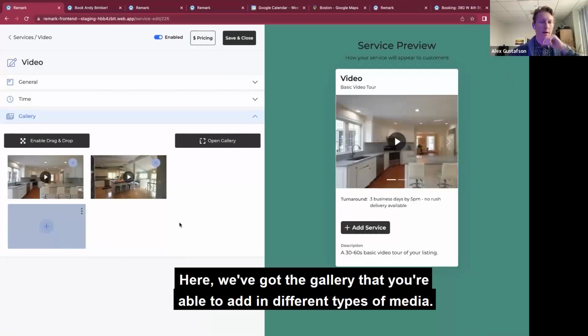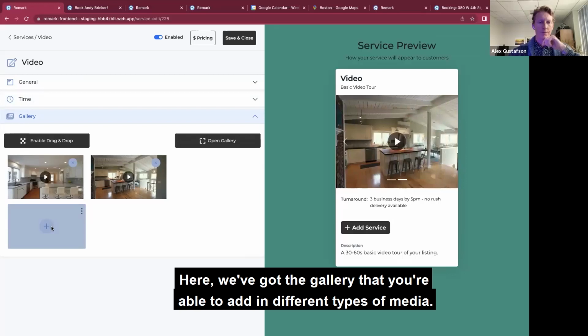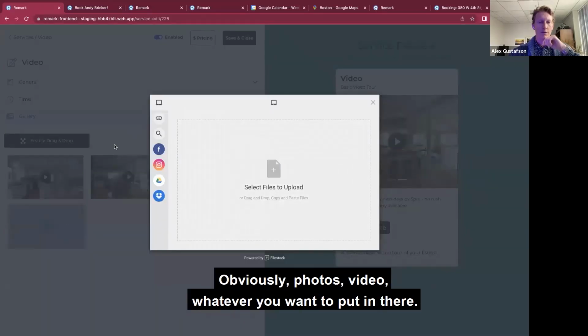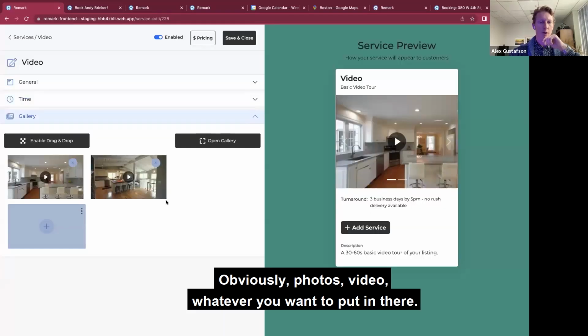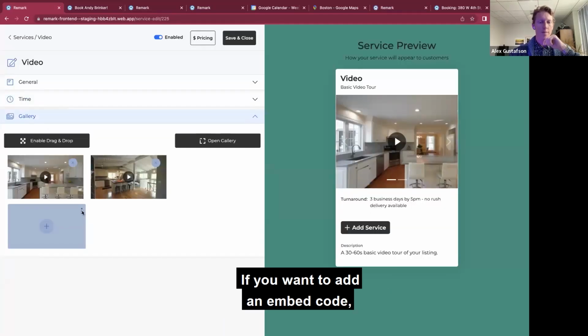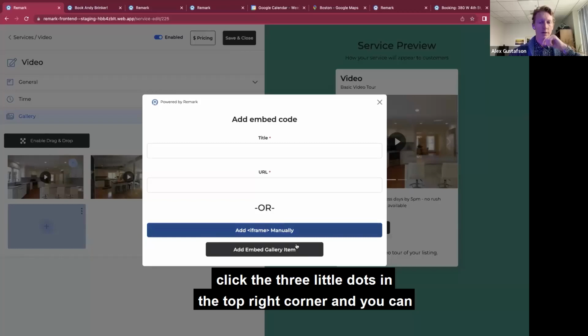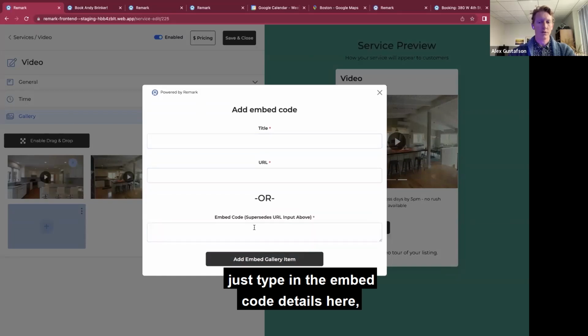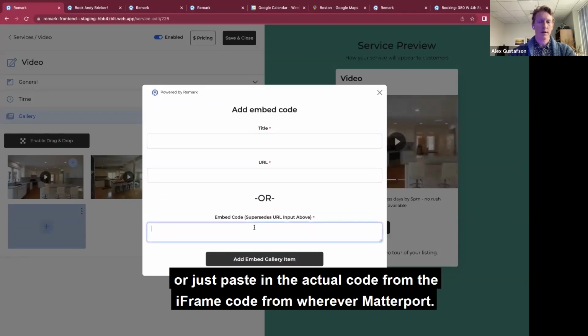Here we've got the gallery where you're able to add in different types of media, obviously photos, video, whatever you want to put in there. If you want to add an embed code, click the 3 little dots in the top right corner, and you could just type in the embed code details here, or just paste in the actual code from the iframe code